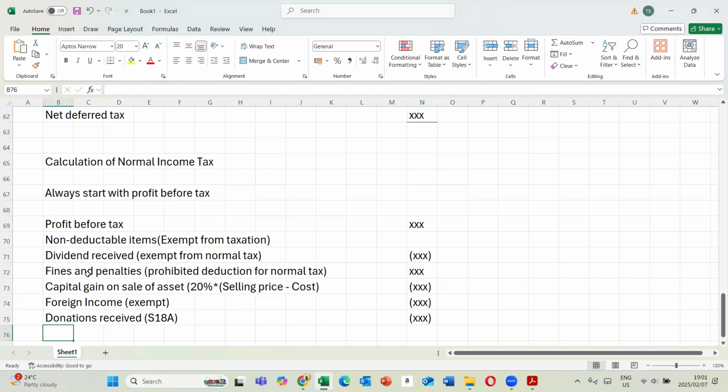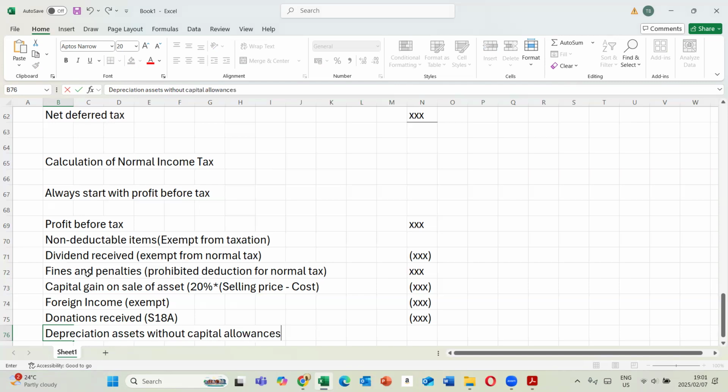Then on depreciation, sometimes we have assets that have depreciation but SARS does not grant capital allowances on them. So we have depreciation on assets without capital allowances.